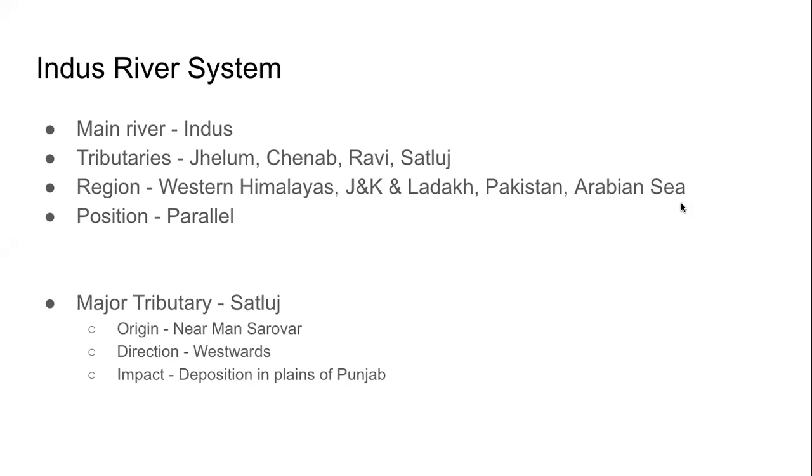It is starting from a lake near Mansarovar. The direction it flows is towards the west, of course. हिमालय से नीचे आएंगे, फिर उस तरफ वाले प्लेन में, वेस्टर्न नॉर्दर्न प्लेन्स में फ्लो करता है. And it is making the plains of Punjab extremely fertile by its deposition.